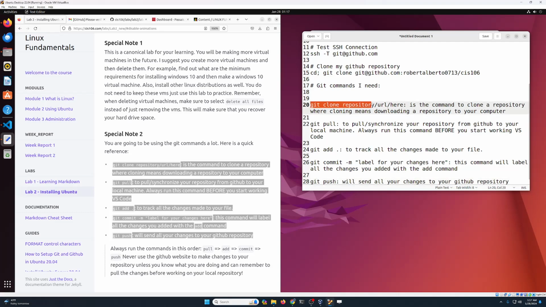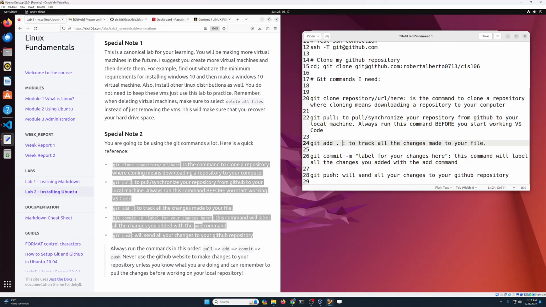Right, so what git clone does, what git pull does, what git add period does, what git commit does, and what git push does. It's important to keep them over there because you are gonna use them all the semester, and every once in a while, I'm gonna tell you, hey, clone this repository, hey, pull the changes, hey, push your changes to GitHub, and you need to get accustomed to this terminology.